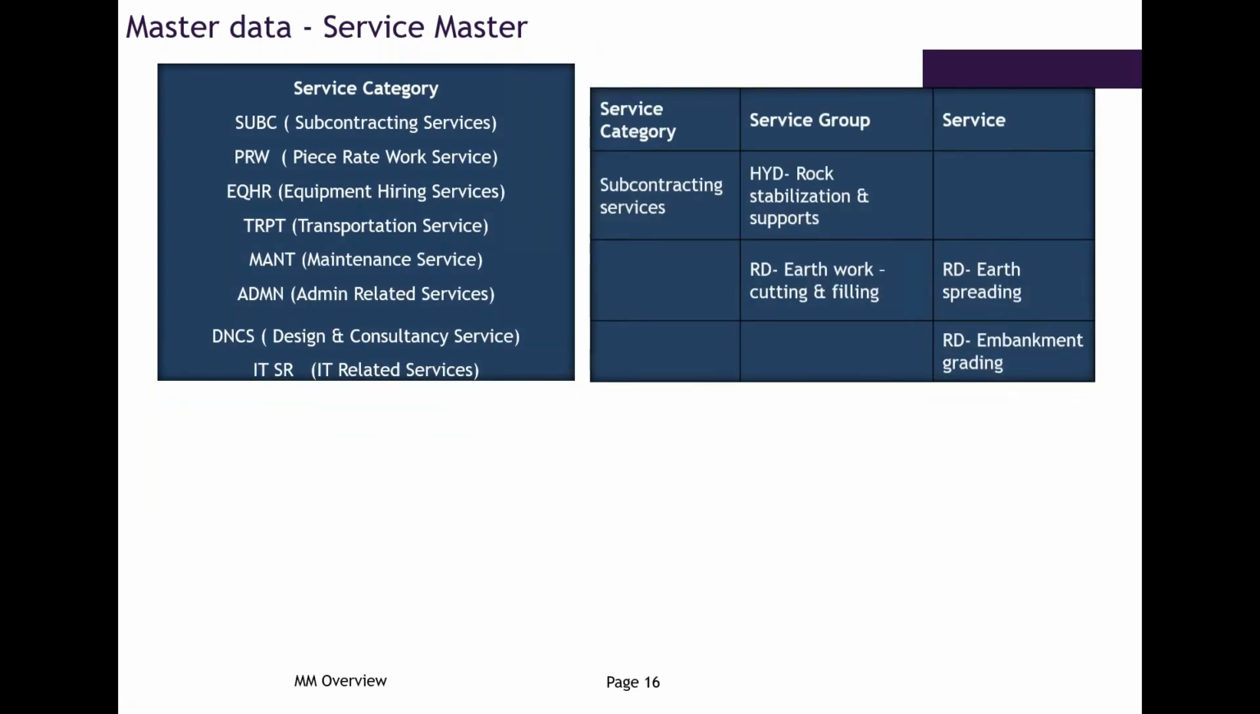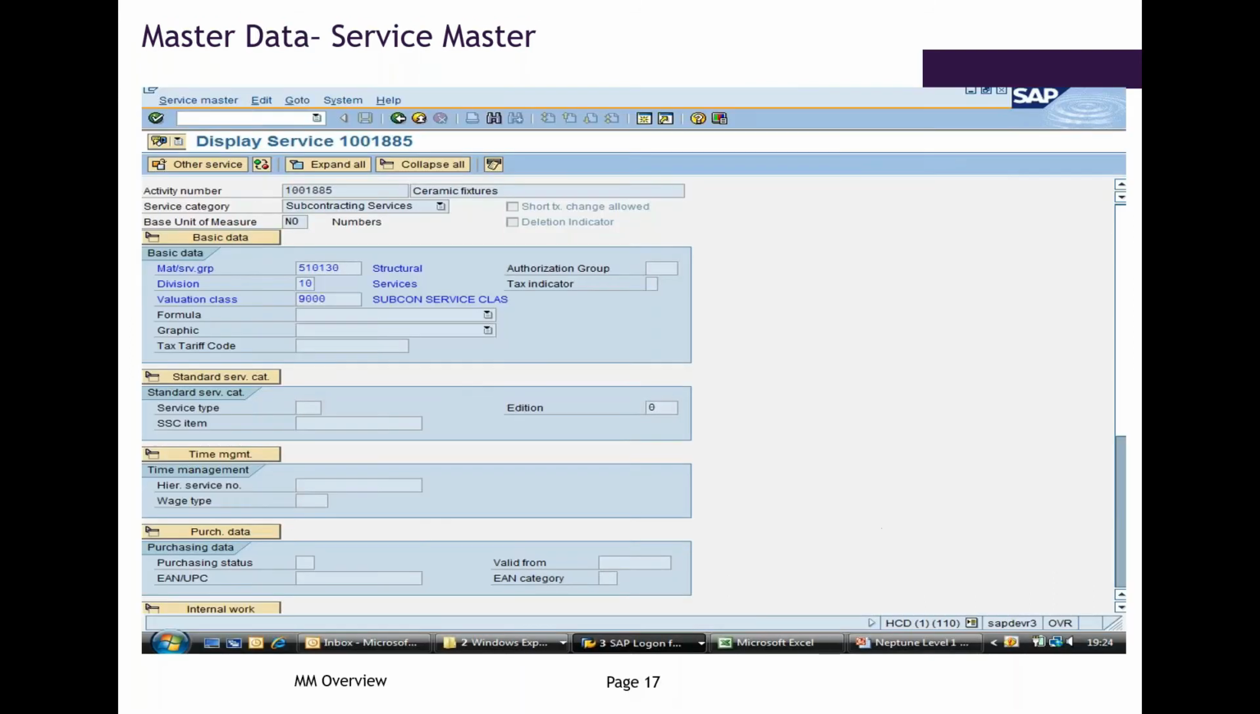As we have a material master, we'll also have a service master. Generally services will have only one screen. This is the screen. We'll only give the service group or material group, the valuation class and the description of the service.